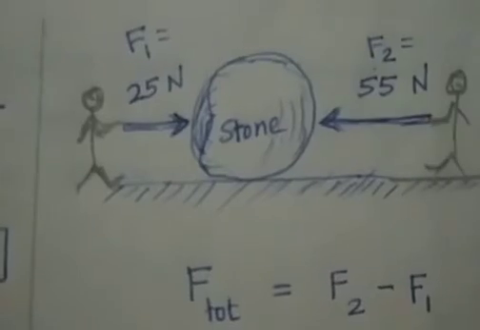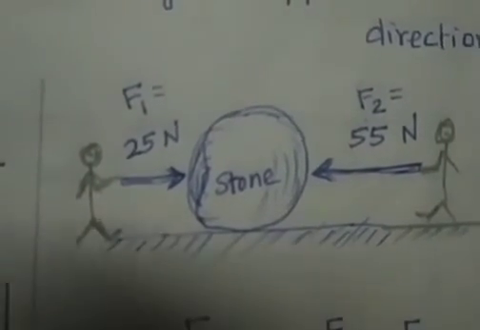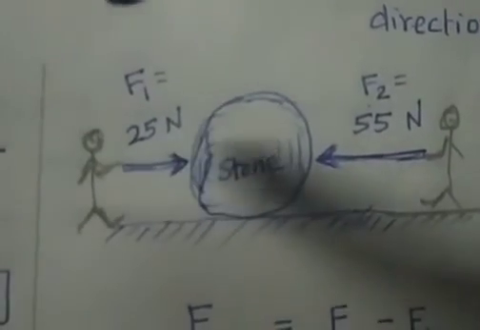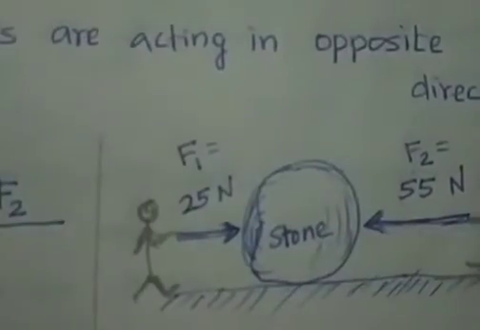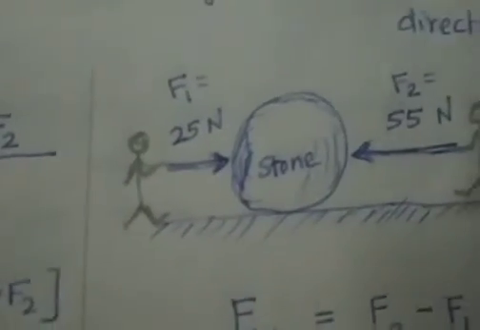In which direction will the stone move? We have to apply the concept of total force. 25 Newton is considered as F1 and 55 Newton is considered as F2. Which one is greater? F2 is greater than F1.